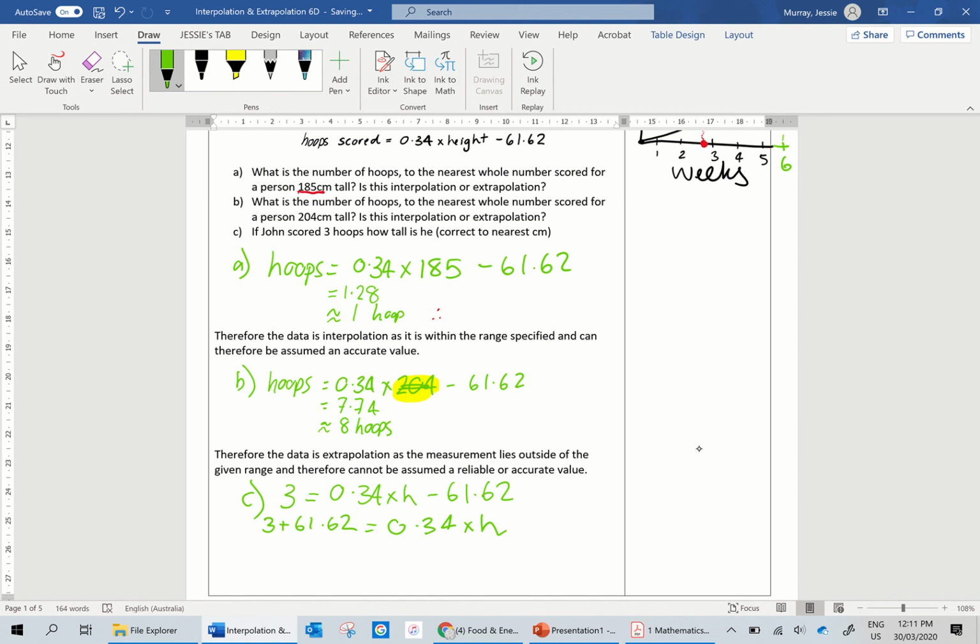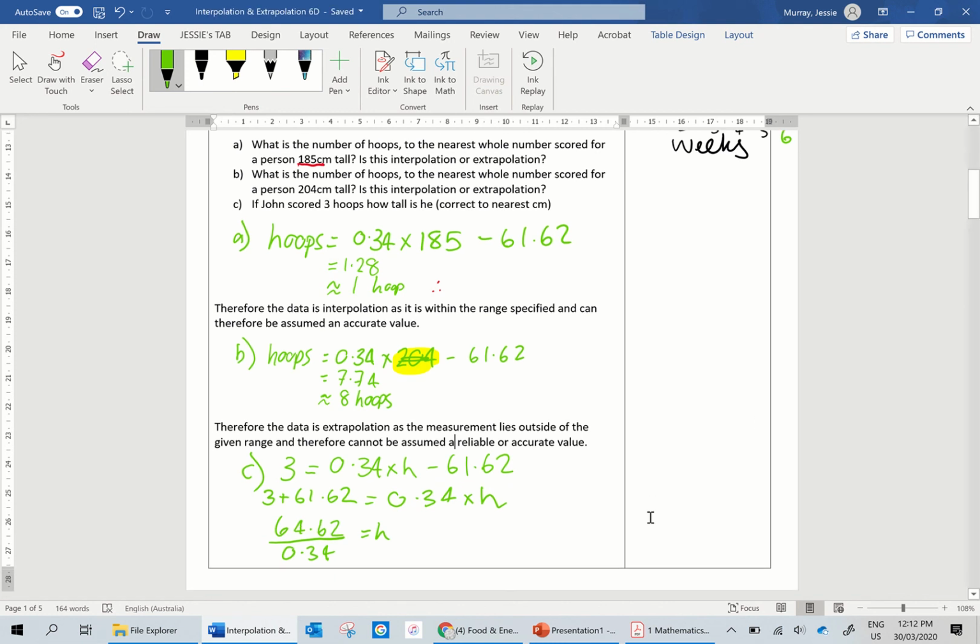Then the last step is going to be 64.62 it'll be, and I'm going to divide by my 0.34, and that will give me his height. 64.62, divide that by 0.34. Alright, his height is 190, and did it say to the nearest centimetre? There we go. So yeah, 190 centimetres. So not a challenge, but could be asked.